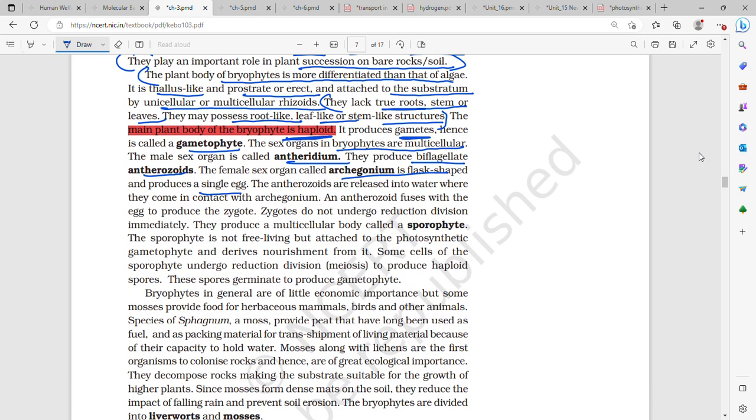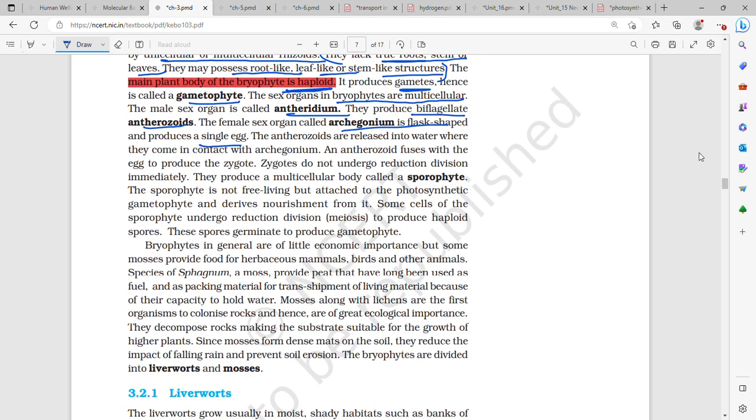Now it produces gametes, hence it is called as gametophyte. The sex organs in bryophytes are multicellular. The male sex organ is called as antheridium, and they produce biflagellate antherozoids. Female sex organ is archegonium. It is flask shaped and produces a single egg.